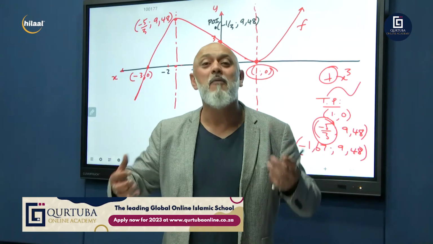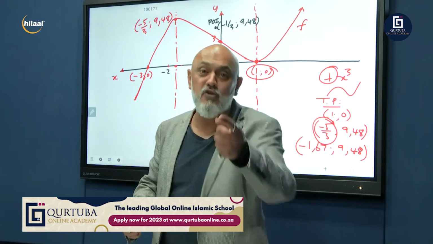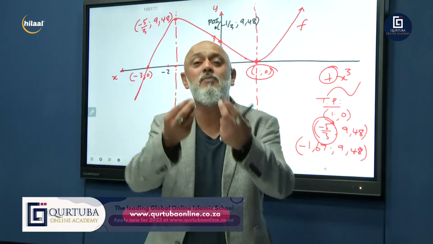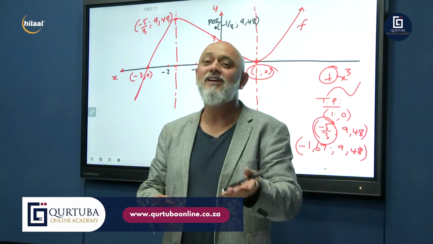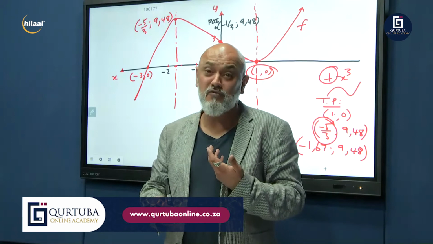People are sweating, blood, sweat, and tears to make sure that you pass. Now we can give 200% of our effort. Guys, meet us halfway. Just put in 100% effort in order to get your distinction. It's for you, it's not for me.